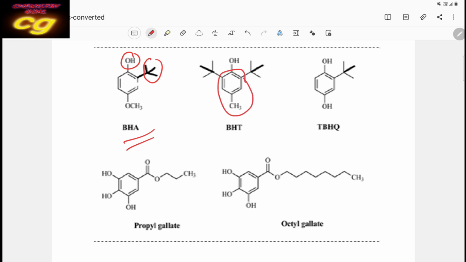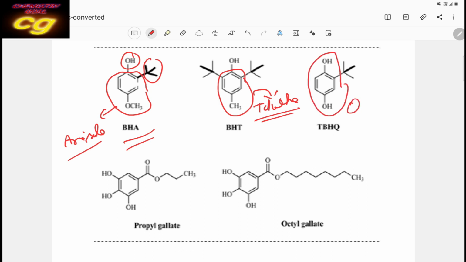This part is anisole, and this part is toluene, that's why it is called butylated hydroxytoluene. And this is also tertiary butyl hydroxyquinone. This is your quinol.